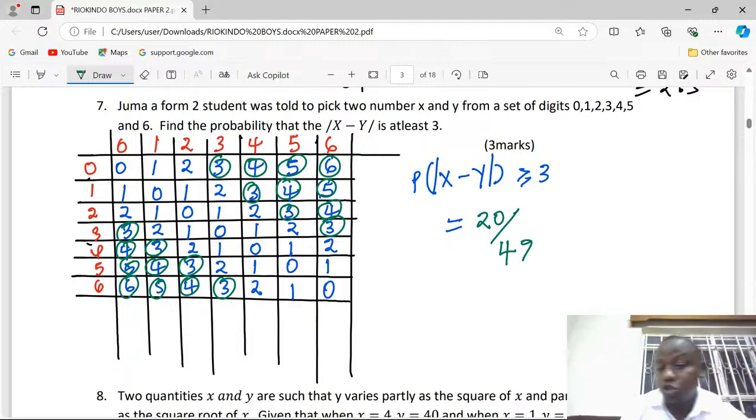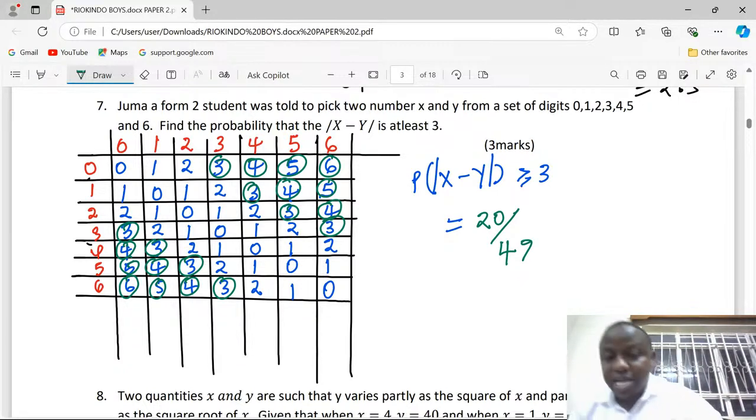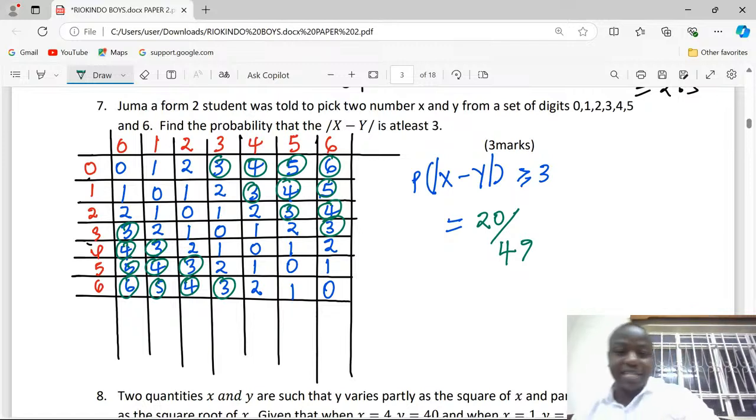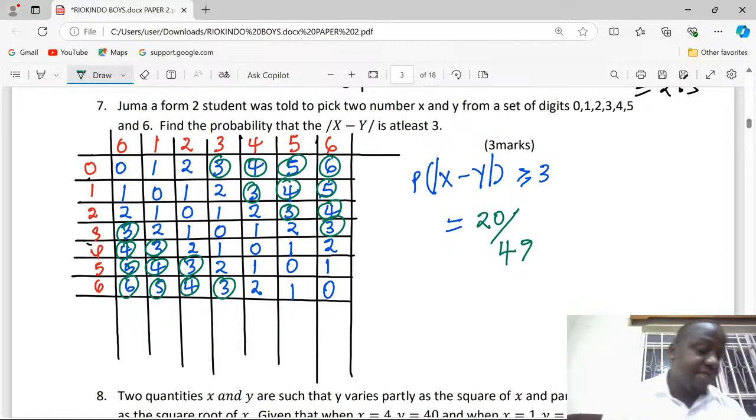Out of a total possibility space of 49, we get 20 chances where the difference of x and y is either 3 or more than that. The difference is at least 3. So that is how we work out such a question.